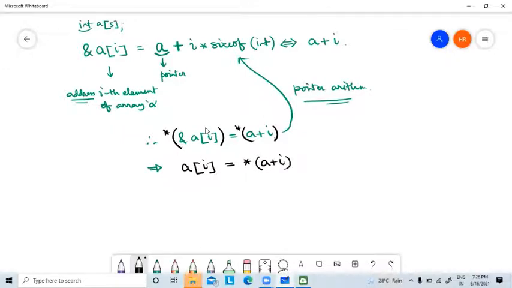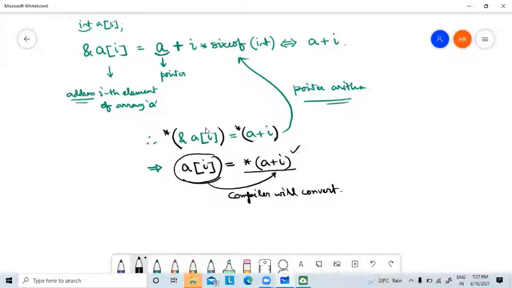That's very important. And remember, when you write in this form in your program, ultimately the compiler will convert it into this statement. So if you write it directly in this statement, then you will save some time for the compiler. Am I clear? If you write in this form in the array, then the compiler has to convert it into this. So if you write it directly in this form, it will save some time for the compiler.